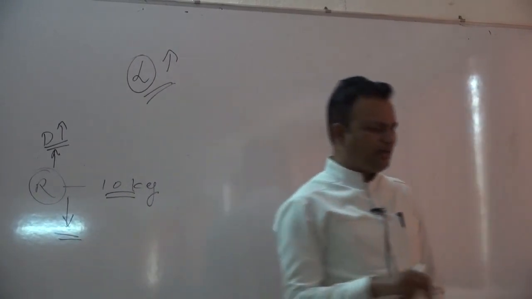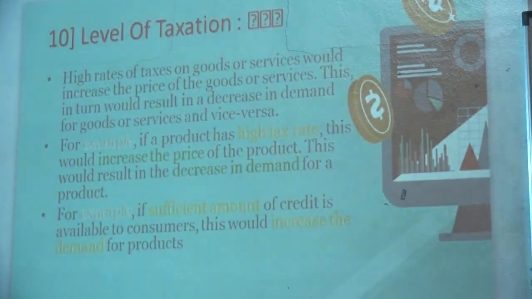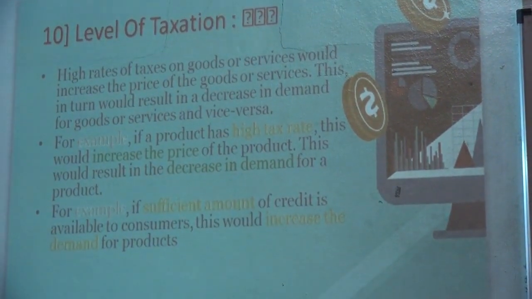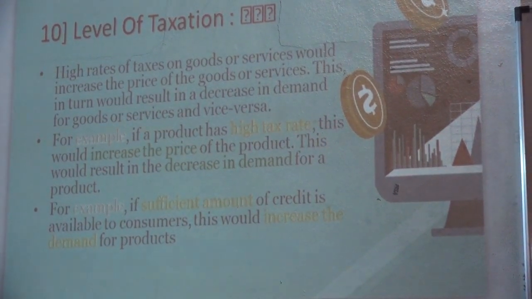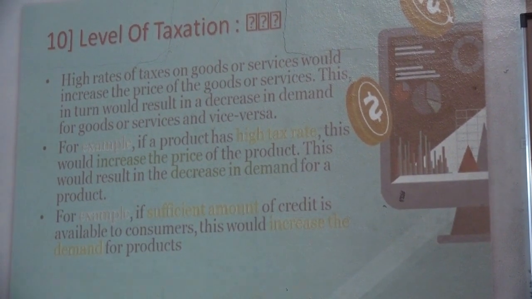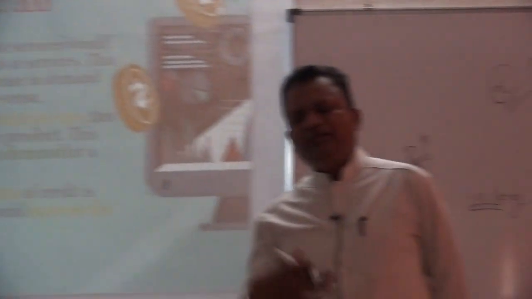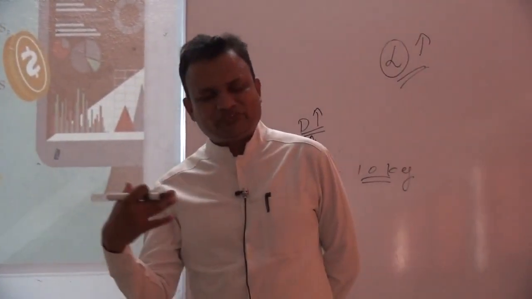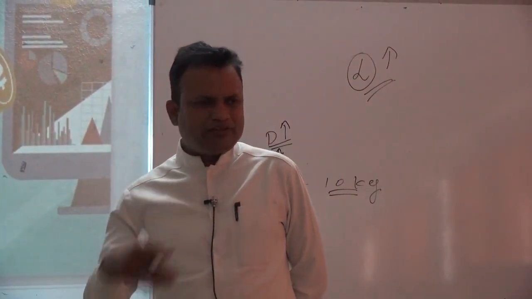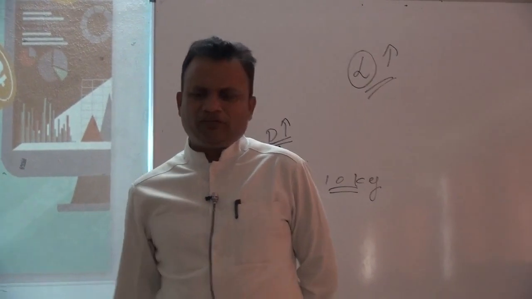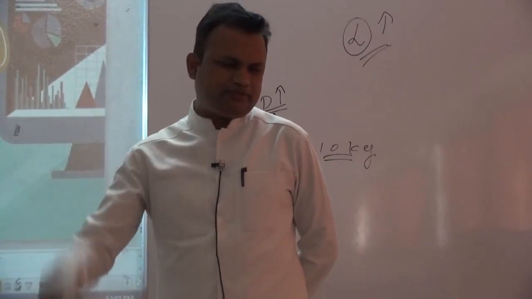Another factor which affects demand is the level of taxation. This slide explains the same thing. As we know, for the different services we receive from the government, we must pay tax to the government for the use of those services.